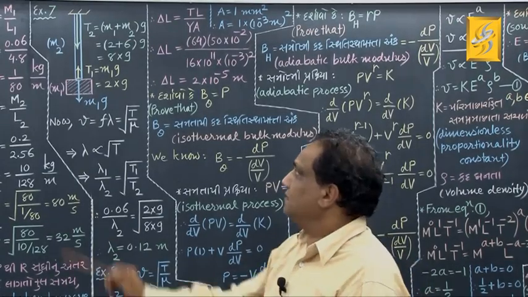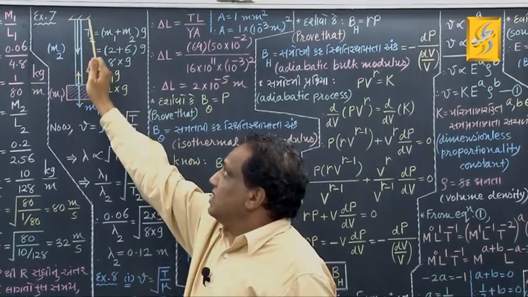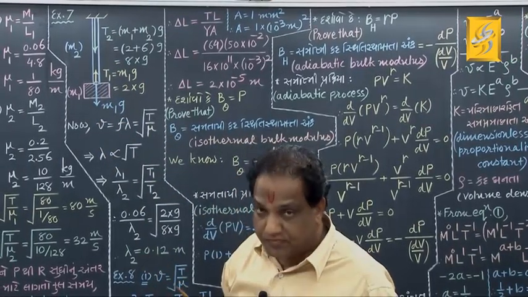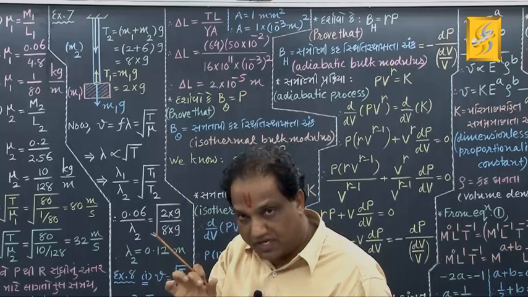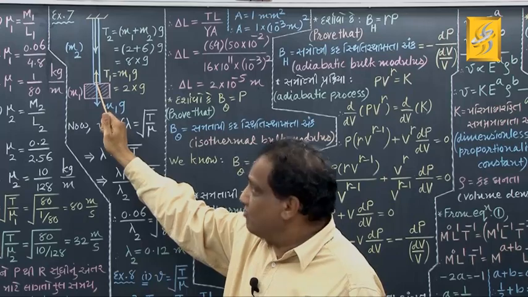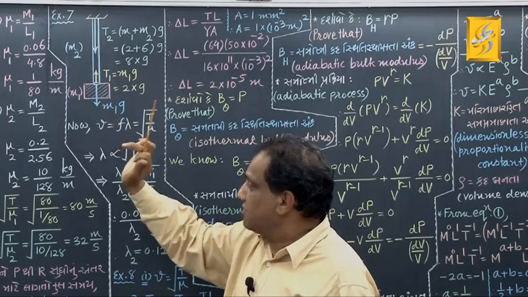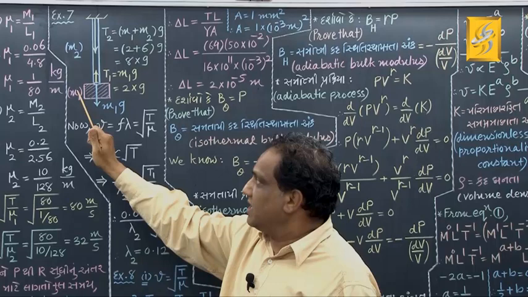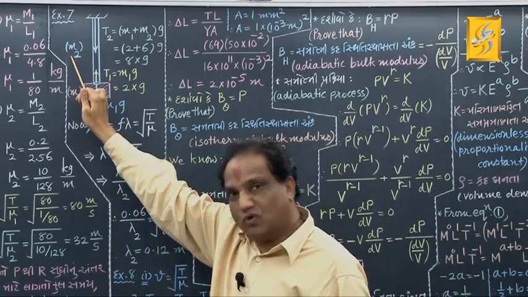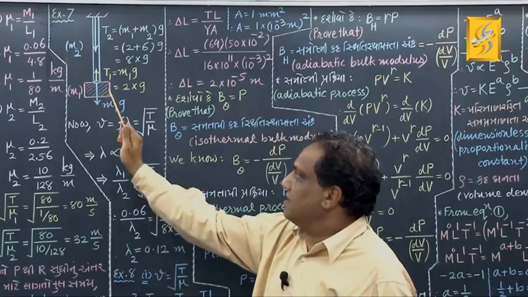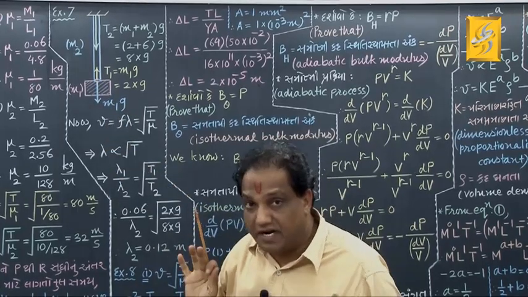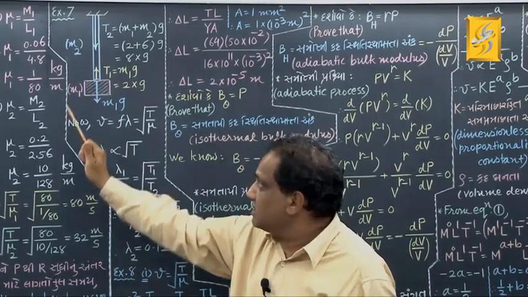Look. Here we have some rigid support with the help of which we have suspended some thick rope, and at the lowest end of the rope we have tied some block. Suppose the mass of this block I am taking as M1 and the mass of this rope I am taking as M2. Now tell me, at this lowest end of the rope, what is being suspended? It is the mass of the block, which is M1.